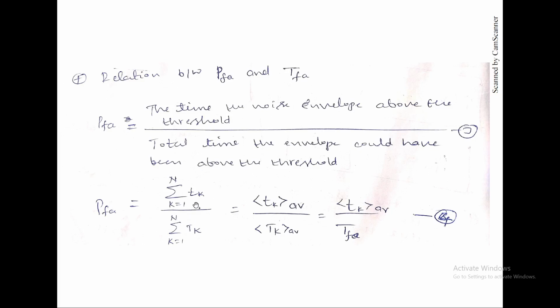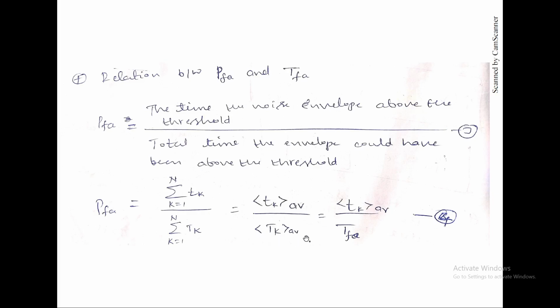As both are the same ratios, and k ranges from 1 to n in both, if we divide numerator and denominator by n, we get sum by number of things. So it will be the average: the sum of the times by the number of times.